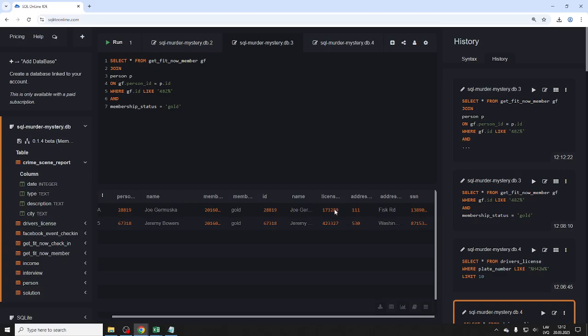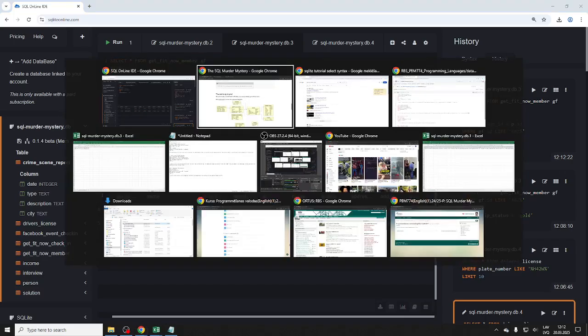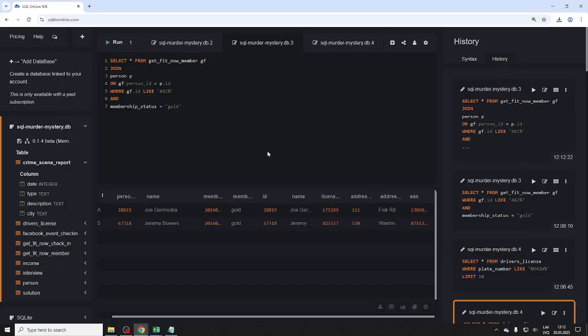What can we do now? We have the license number, so we can keep going. We can do another join in the same query, with the driver's license. So let's do another join. What's the table?